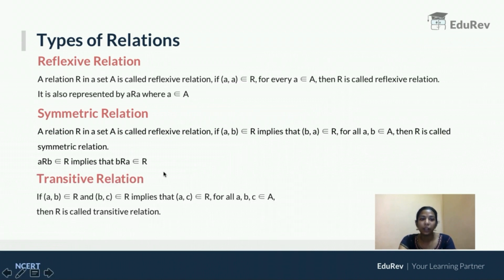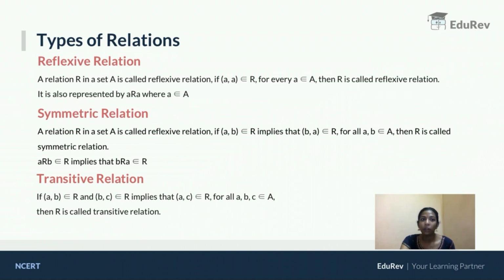Transitive relation. If (a, b) belongs to R and (b, c) belongs to R, that implies (a, c) should belong to R, for all a, b, c belongs to A, then R is called transitive relation. So what they are trying to tell is, if in the given set, (1, 2) belongs to R and (2, 3) belongs to R, then ordered pair (1, 3) should also belong to R. Then only you will tell it is a transitive relation. Like that, however many elements are there, you have to check for all the elements in that relation.